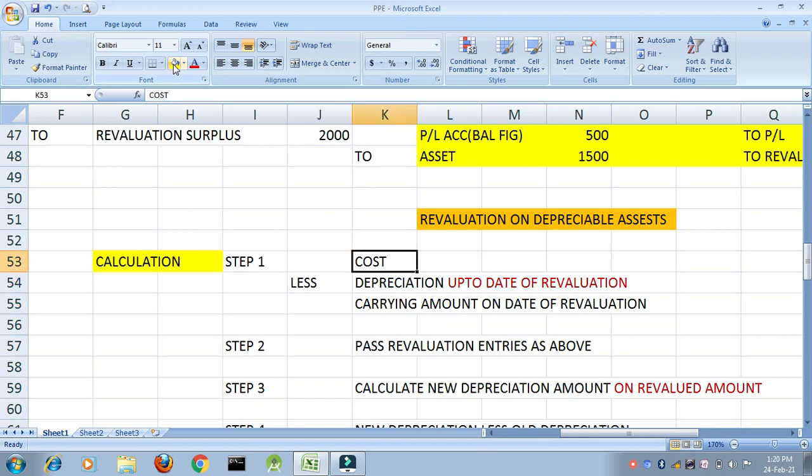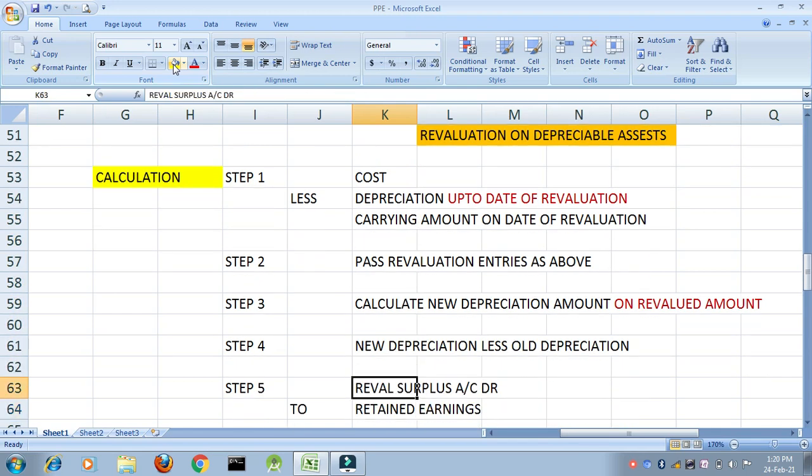Step number 1, you have to do what? Cost, the initial cost of your asset less depreciation. The very important thing is up to the date of revaluation. You always have to calculate depreciation up to the date of revaluation. You will get the carrying amount on the date of revaluation. Step number 2, on the date of revaluation you will finally have to revalue your asset. How do you revalue it? Either it is upward revaluation or downward revaluation.